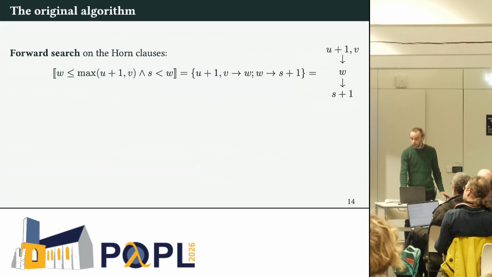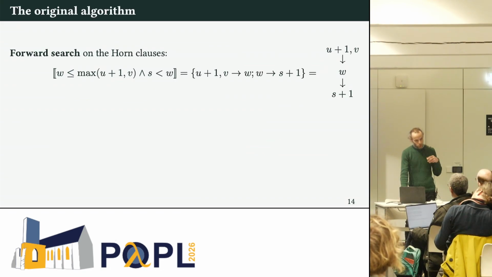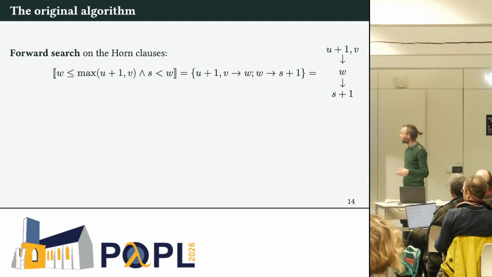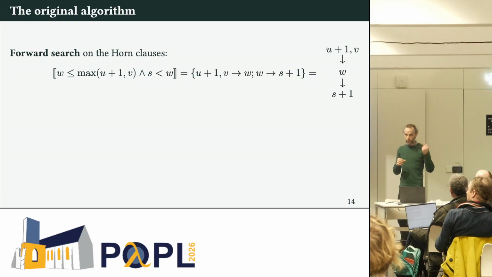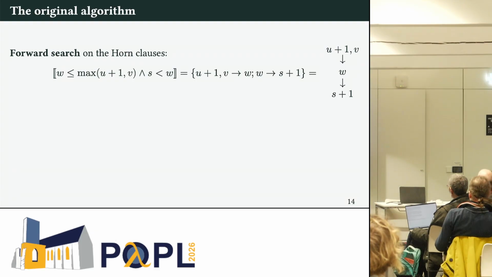How does it work? We have basically a kind of logic programming forward search on a set of Horn clauses. So we are translating this constraint into clauses of this form. You have a single universe here, maybe with an increment, but not a max. And on the left, you can have max. So exactly the kind of hard constraint with max on the left, max on the right, like this one.